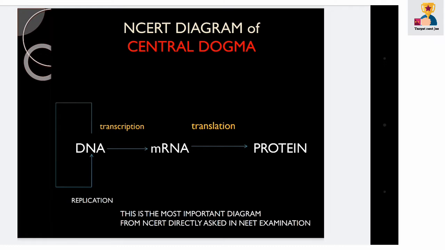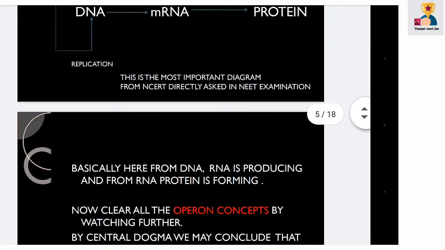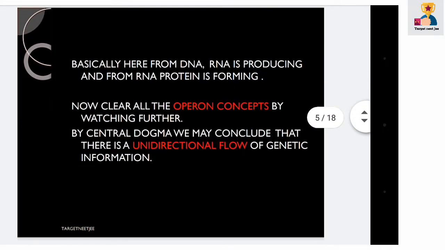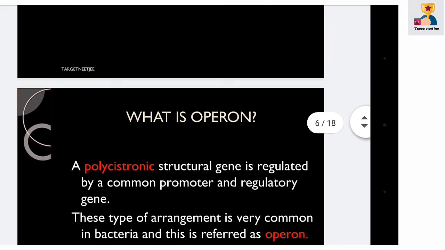Formation of DNA from DNA is termed replication. The formation of RNA from DNA is termed transcription, and from RNA to protein is termed translation. Now clear all the concepts of operon by watching further. By the central dogma we may conclude that there is a unidirectional flow of genetic information.